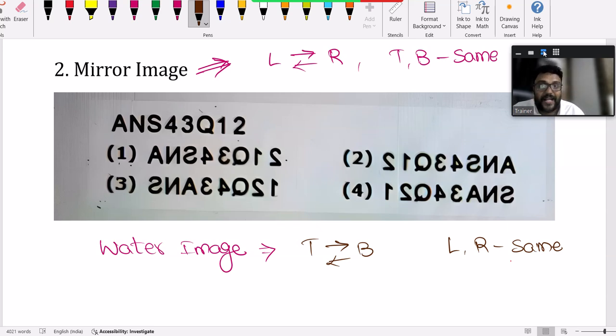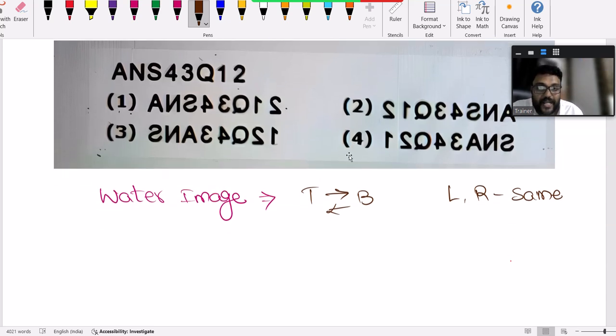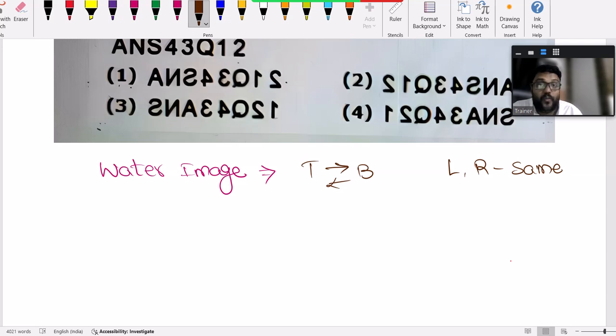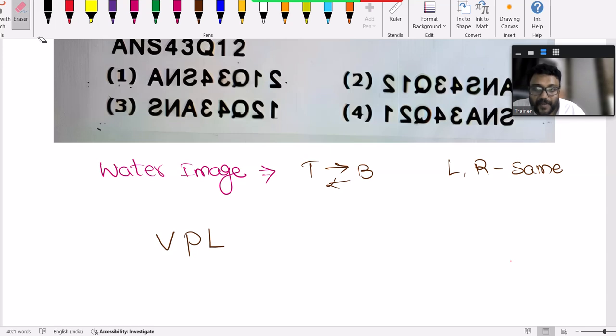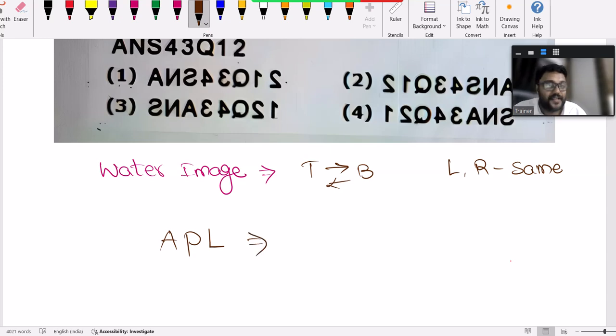And to give better clarity, I'll give one example here regarding water image and mirror image both. VPL. What is VPL, sir? Waymo Preparation League. We are preparing for that. Or else APL, Accenture Preparation League. A league is going on, everyday exams and training all for Accenture. So APL, Accenture Preparation League.